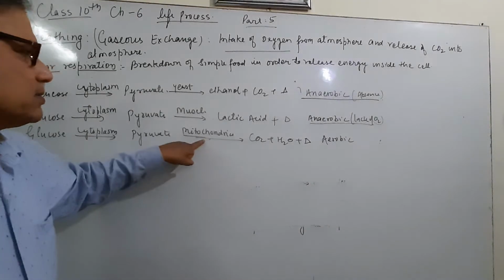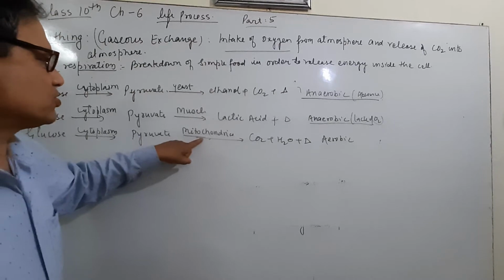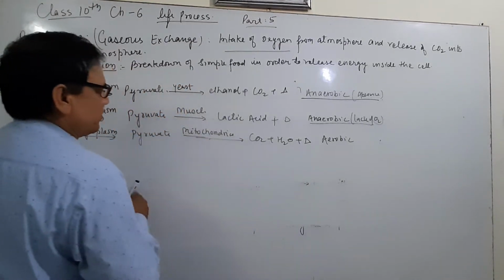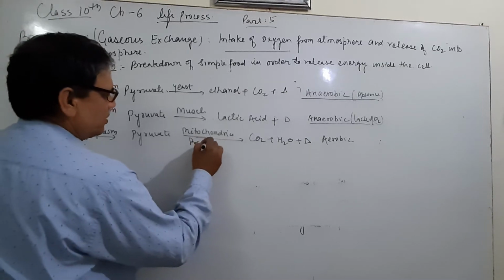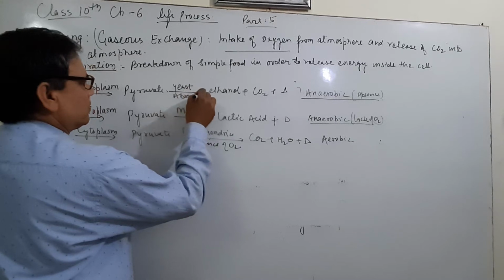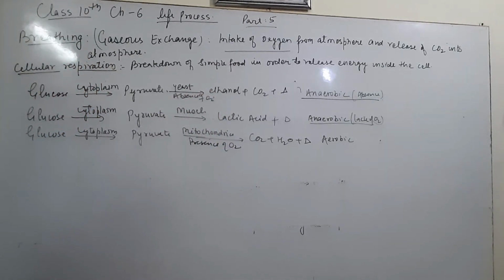It means here a large amount of energy is released. It takes place in presence of oxygen, giving carbon dioxide, water and energy. Presence of oxygen, absence of oxygen. We can write the reaction also in this type.